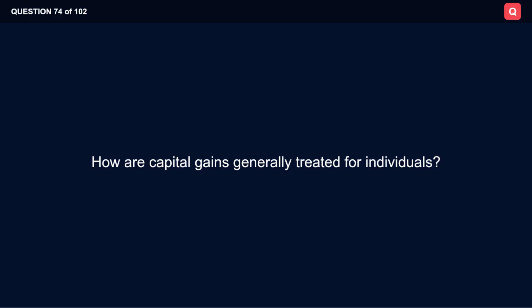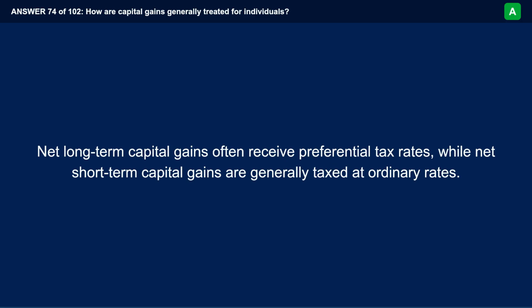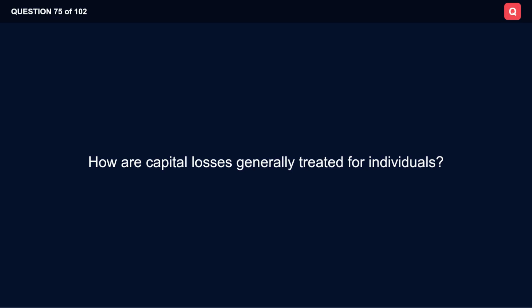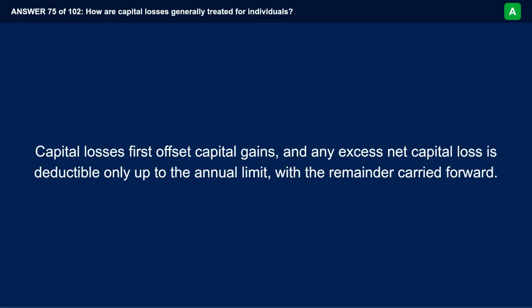How are capital gains generally treated for individuals? Net long-term capital gains often receive preferential tax rates, while net short-term capital gains are generally taxed at ordinary rates. How are capital losses generally treated for individuals? Capital losses first offset capital gains, and any excess net capital loss is deductible only up to the annual limit, with the remainder carried forward.